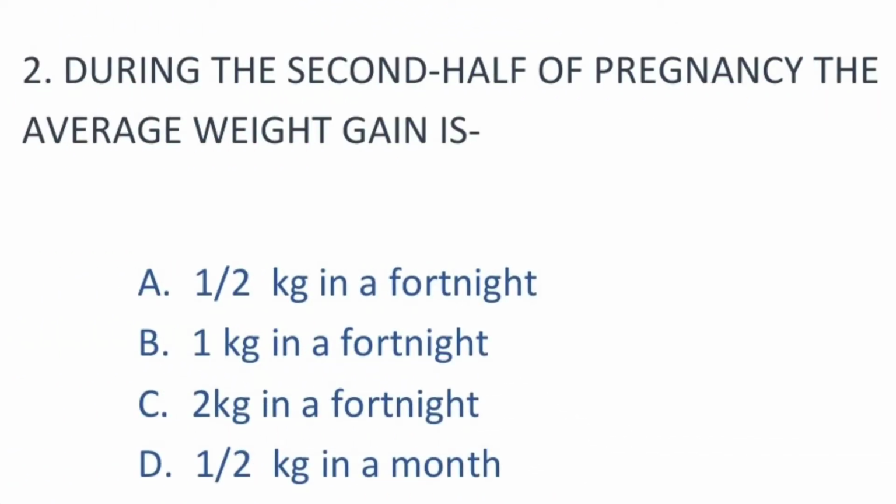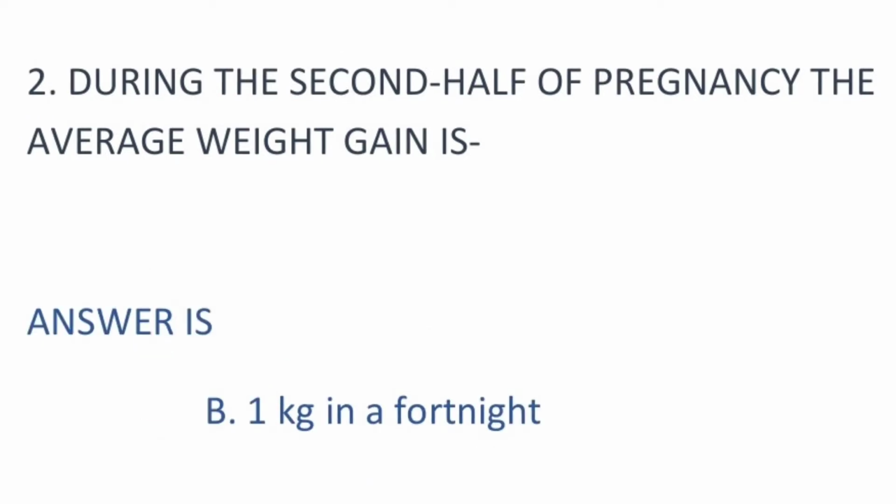Next, question number 2. During the second half of pregnancy, the average weight gain is. Options are A, half kg in a fortnight, B, 1 kg in a fortnight, C, 2 kg in a fortnight, and D, half kg in a month. Fortnight means after 2 weeks. During the second half of pregnancy, the average weight gain is 1 kg in a fortnight, or in 2 weeks. Therefore, the answer is option B, 1 kg in a fortnight.